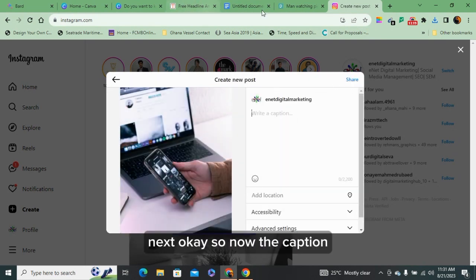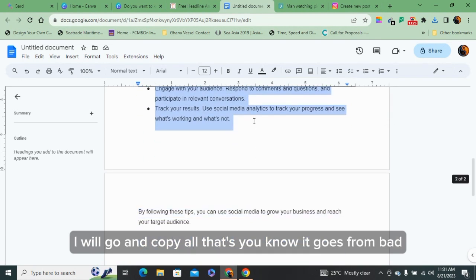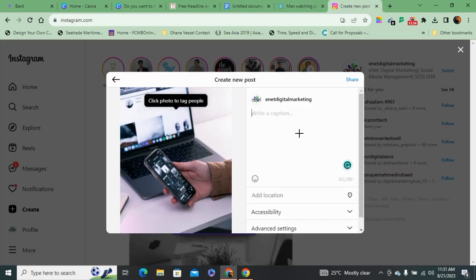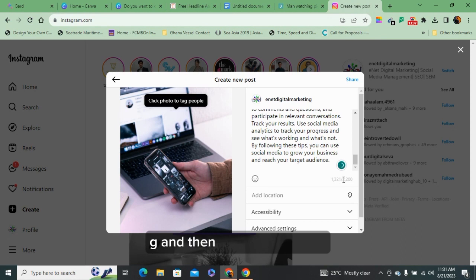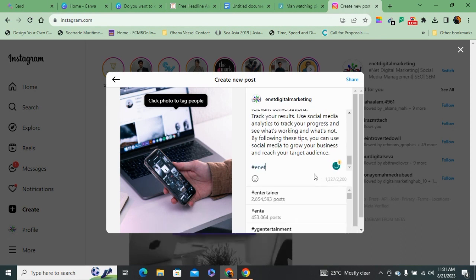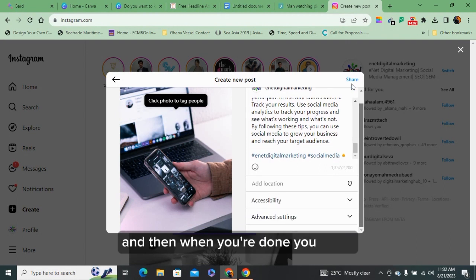Okay, so now the caption. I will copy all that we got from BARD. Okay, and then for your hashtags, basically all of this, and then when you're done, you share.